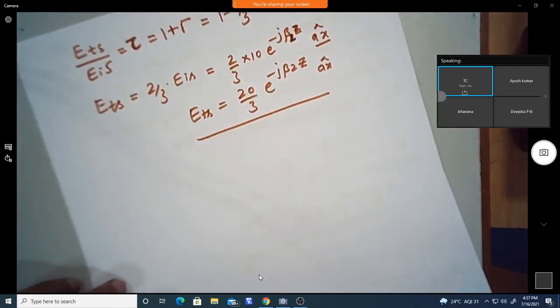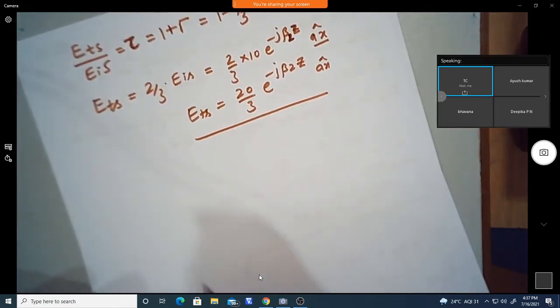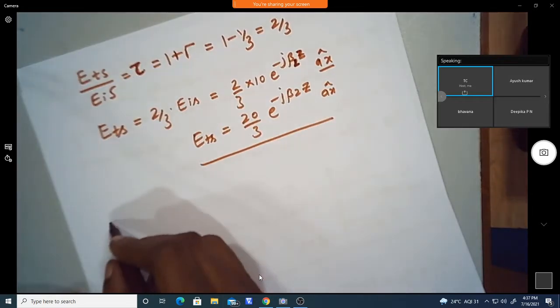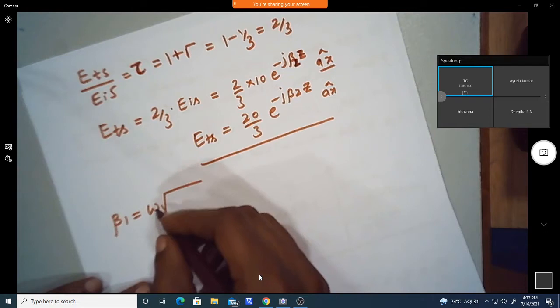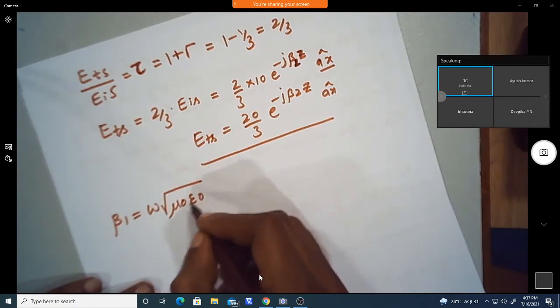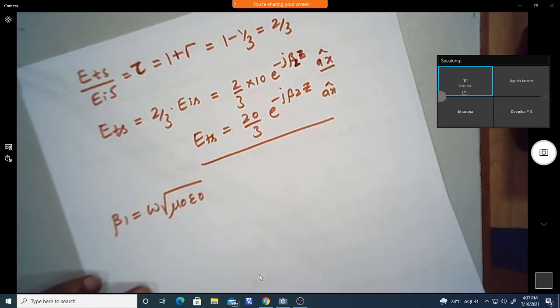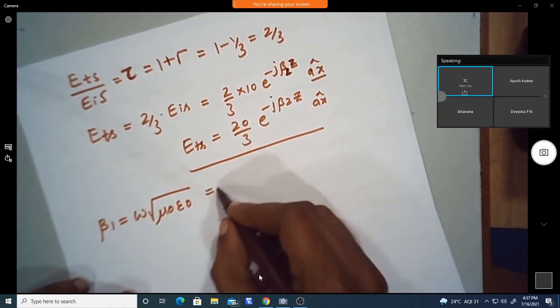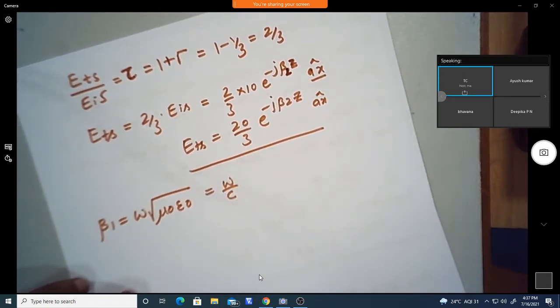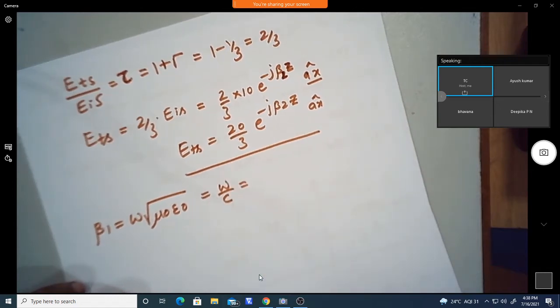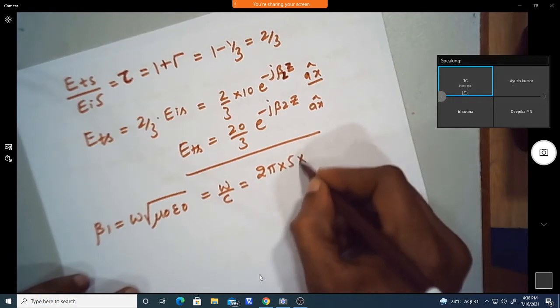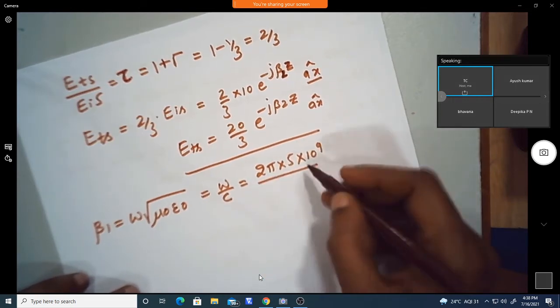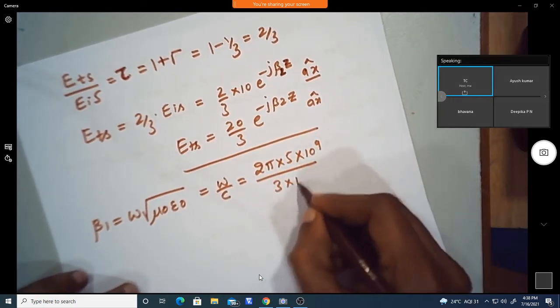Now we need to find beta 2, because we don't know it yet. Beta 1 is omega into root of mu naught epsilon naught, because it is free space, so we can write omega by c. The frequency given is 5 gigahertz, so omega is 2 pi into 5 into 10 power 9, divided by 3 into 10 power 8.